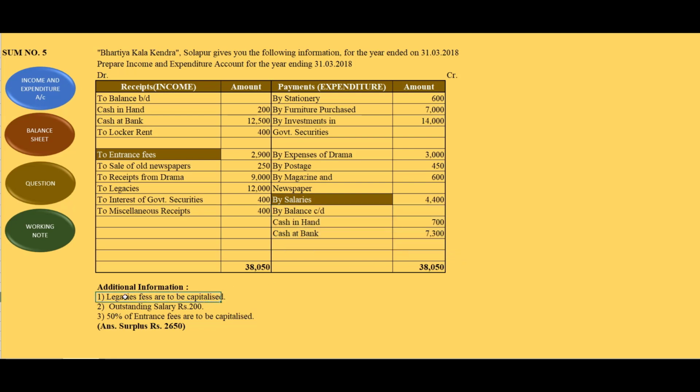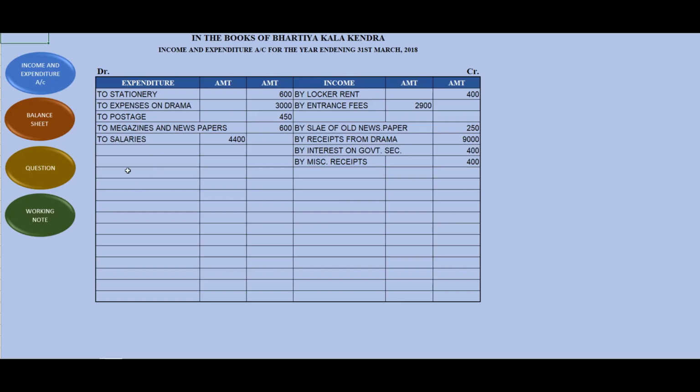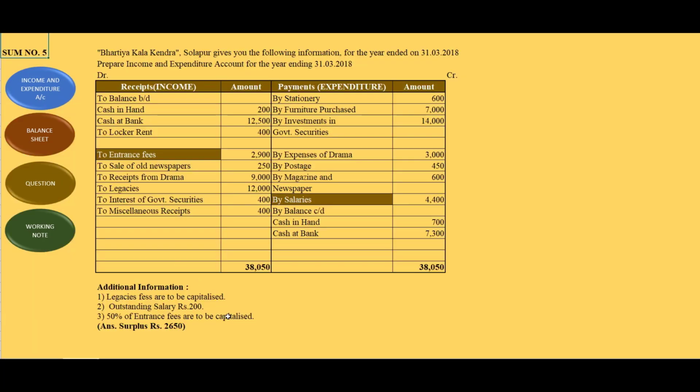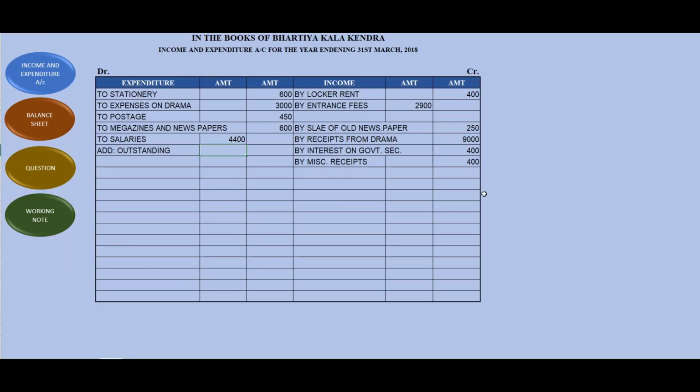Now we'll go to the adjustments. Legacy fees are to be capitalized. Okay, तो ये कैपिटलाइज करना है, ये तो हमने लिया ही नहीं यहाँ पे. ओके गुड. आउटस्टैंडिंग सैलरी रुपीज 200. दिस इज सैलरी. रिमेंबर ऑलवेज आउटस्टैंडिंग एक्सपेंसेस को हमेशा ऐड करते हैं. Outstanding 200, so it will be 4,600. Second effect is to be given on the liability side. Since we are not preparing a balance sheet, we have to ignore it.